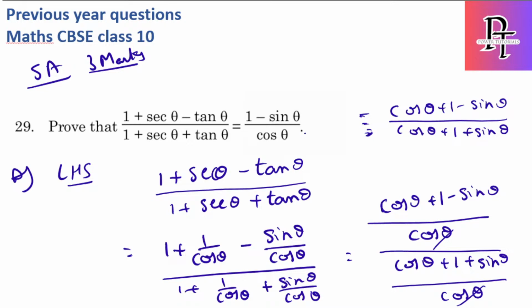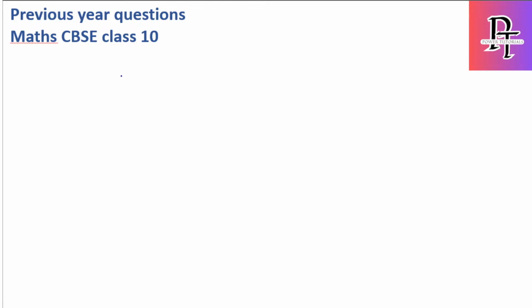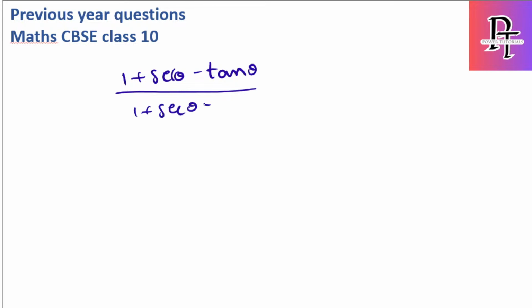So that's why what we have to do is, instead of converting into sin and cos, let's solve it in terms of secant and tan only, then we can easily get this question. So it is 1 plus secant theta minus tan theta by 1 plus secant theta plus tan theta.